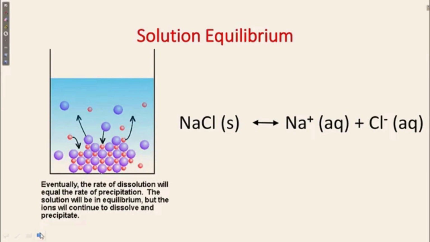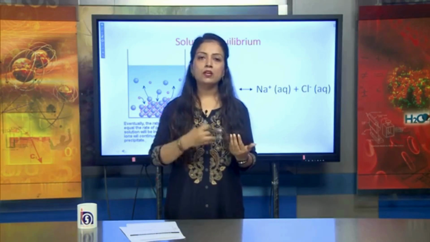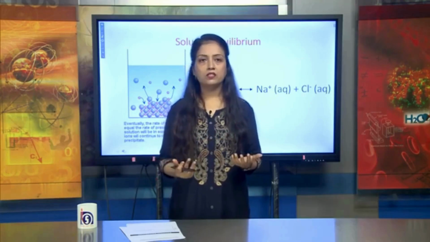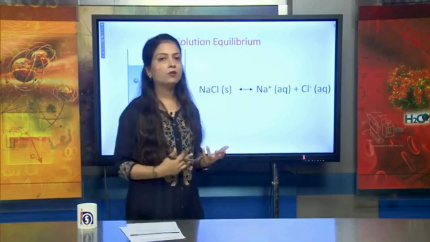The solution will be in equilibrium, but the ions will continue to dissolve and precipitate. That means here you can see NaCl will convert into sodium and chloride ion, and the backward reaction can also occur. Because of that, we can say the rate of dissociation is equal to the rate of precipitation. That is the reason in this condition equilibrium is stabilized.